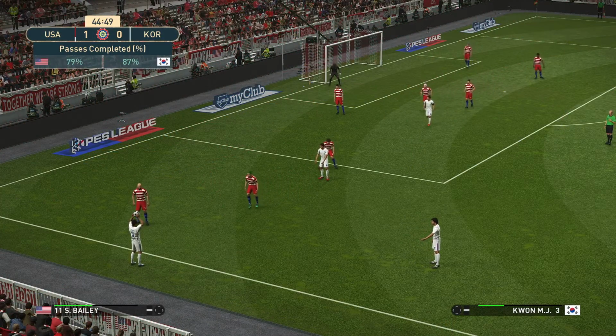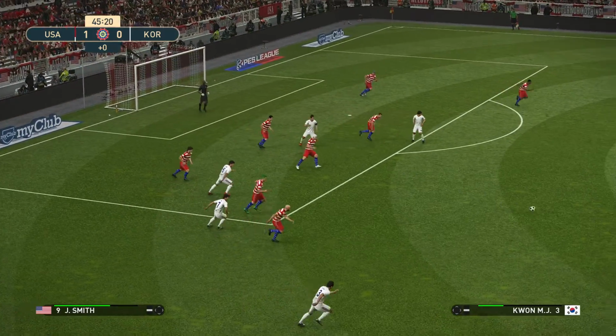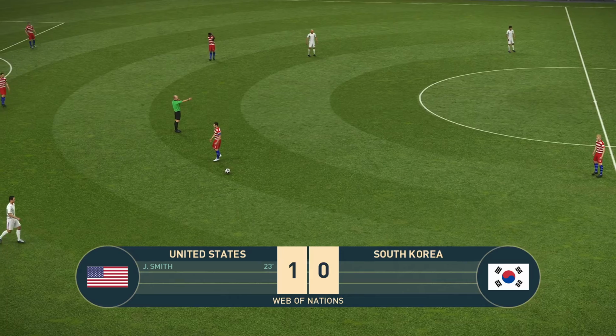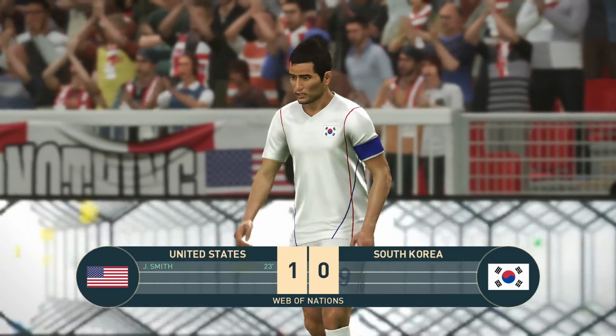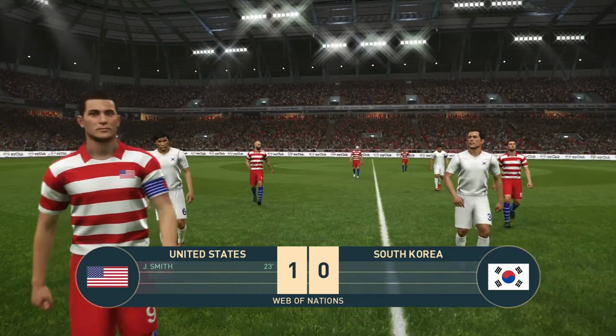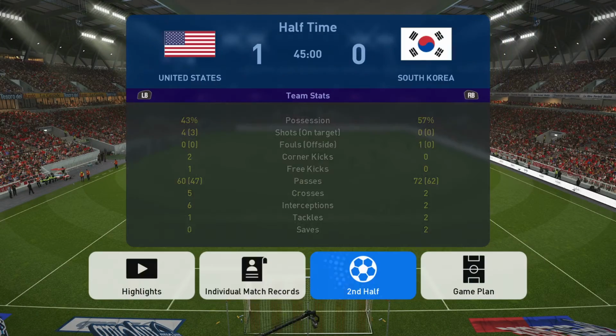We're almost at halftime. Lim. And White gets it out. And there's the halftime whistle. It's the United States 1, South Korea 0. Smith with the goal in the 23rd minute. And the United States go into the break with a slender 1-0 lead. Stay tuned because we have the second half coming right up.